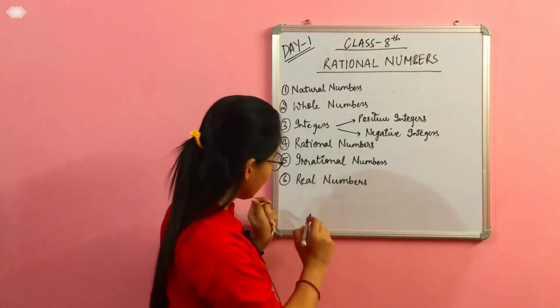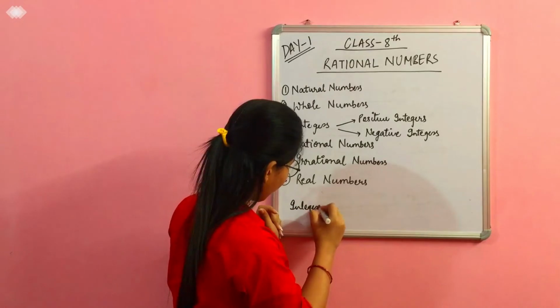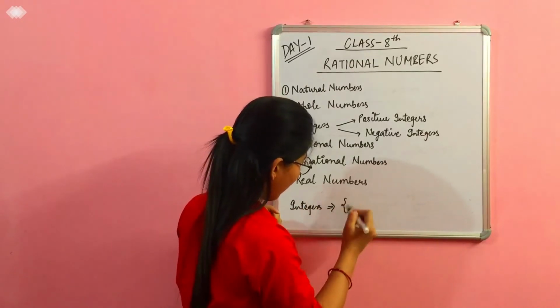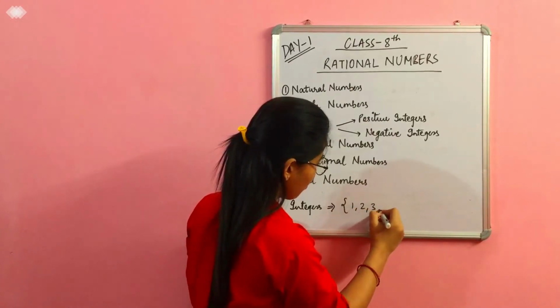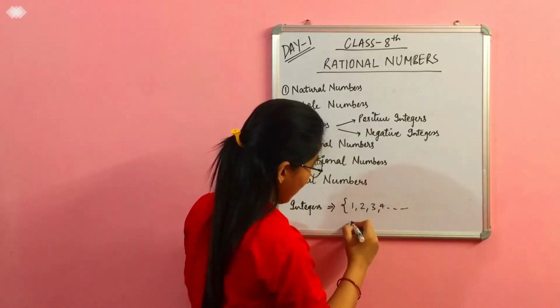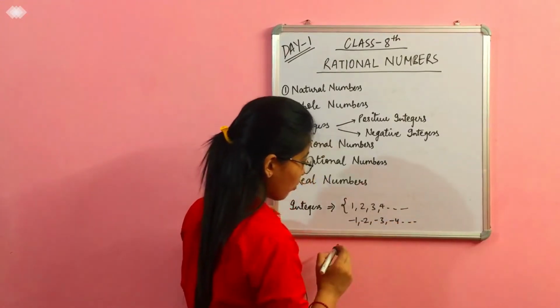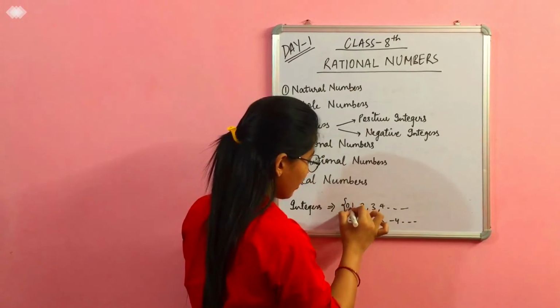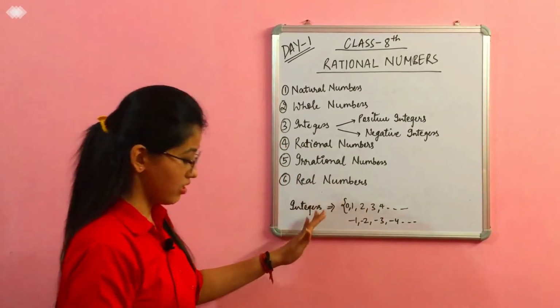So integers are the set of positive numbers 1 2 3 4 and so on, -1 -2 -3 -4 and so on, and it also includes 0. So this is the set of integers.